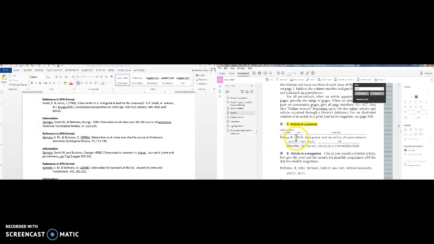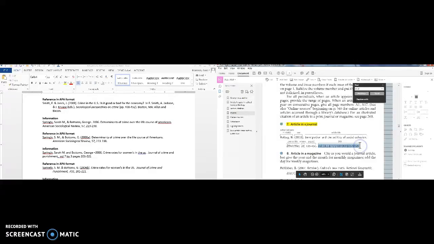Last name followed by first initials, year, the article title, same capitalization rules, the journal title. Now the entire or all the major words of a journal are capitalized. You can see this next one is National Geographic, and those are capitalized. The volume and the title of the journal are both italicized. Here is a volume number that's italicized, but an issue number is not. Okay, then that's followed by the page numbers.